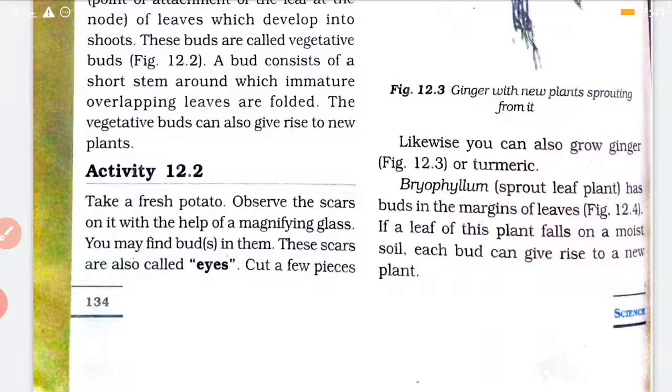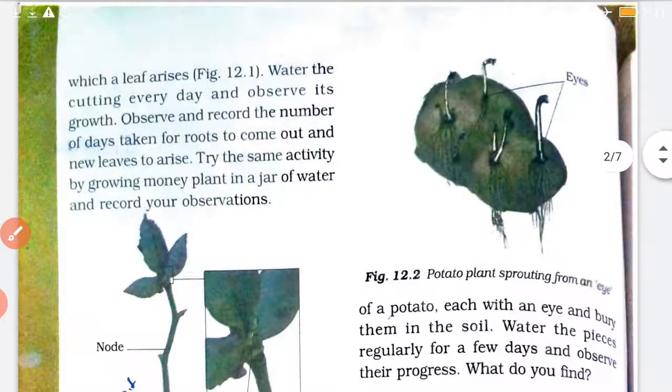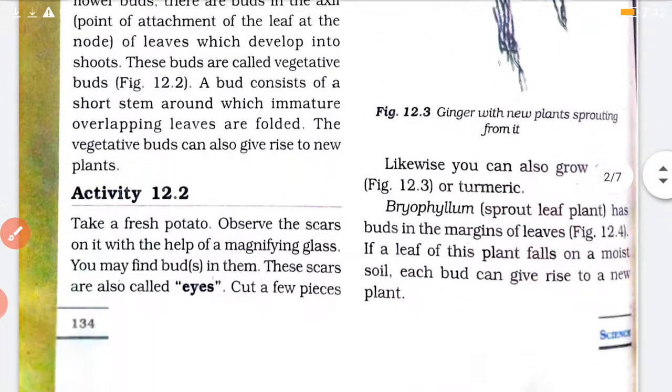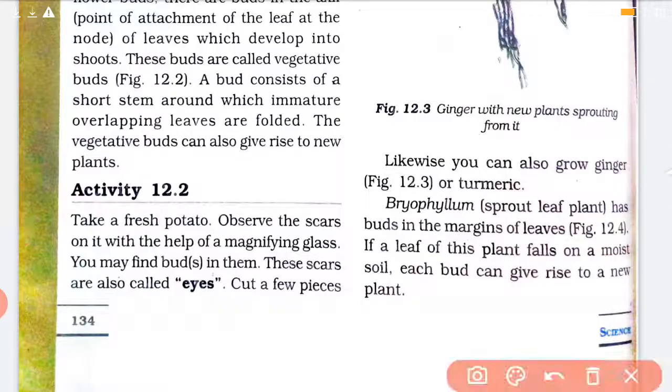Now come to potato, आलू. In potatoes you will see that sometimes these type of structures, the eyes, of a potato, you can see white thing, and उसको अगर बहुत दिन छोड़ दो, from that a new plant will rise. So a potato gives rise to a new plant with the help of eyes.